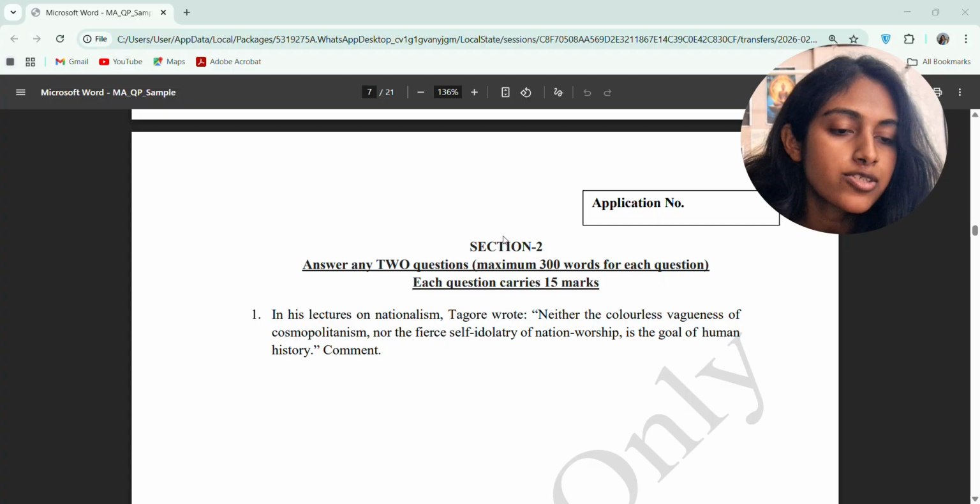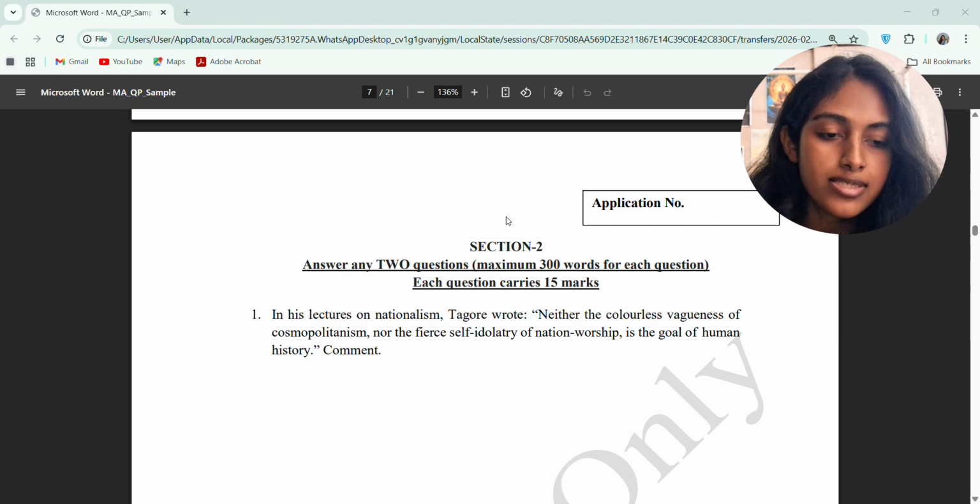My suggestion will be to note this down and practice writing this type of question earlier, then only you can face it. Otherwise it is a little bit hectic, for those who are not from a completely social science background, or those who are coming from a completely different background. So you need to practice more.